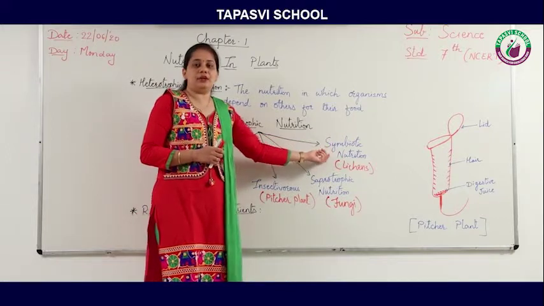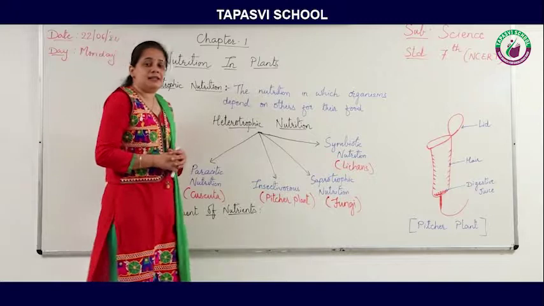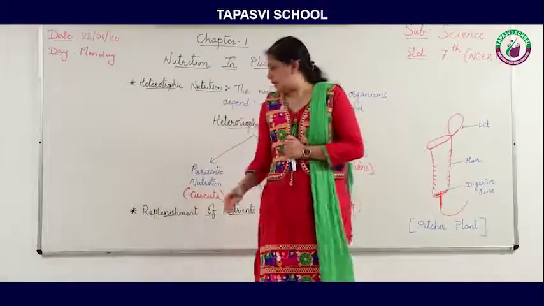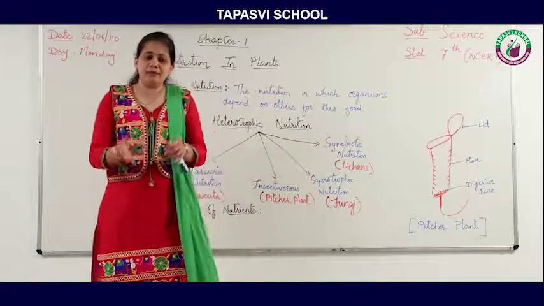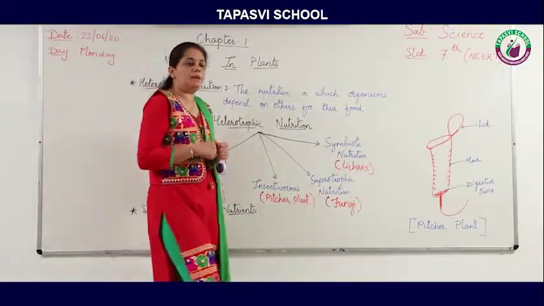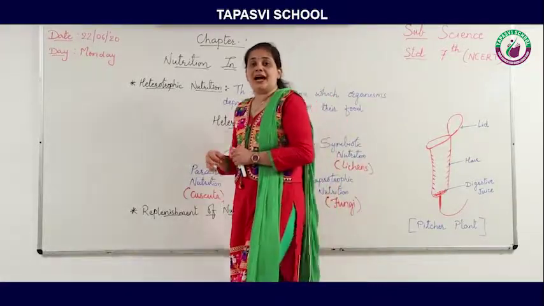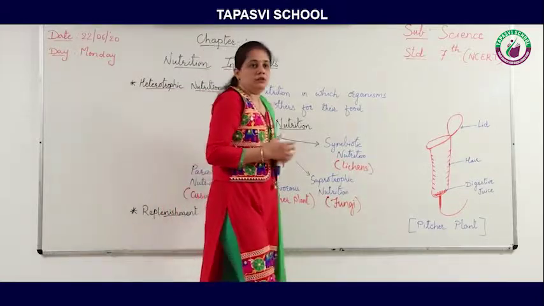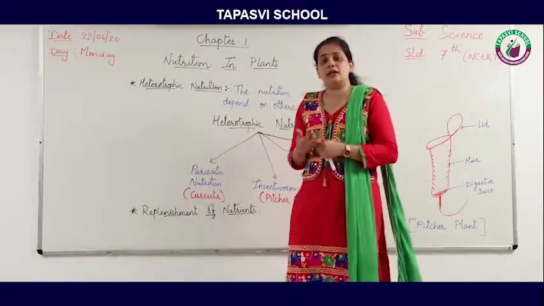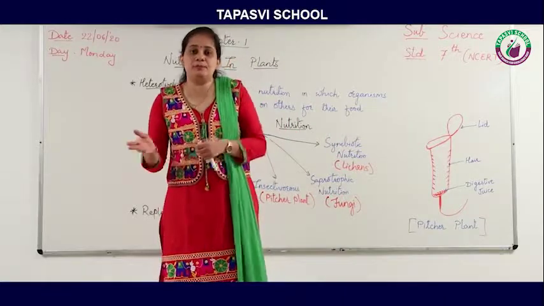Again, symbiotic means friendship. The next topic is replenishment of nutrients. If all the plants and animals continuously take nutrition from the soil, then how will we get it again and again? If we keep consuming it, there would be no nutrients after some time.